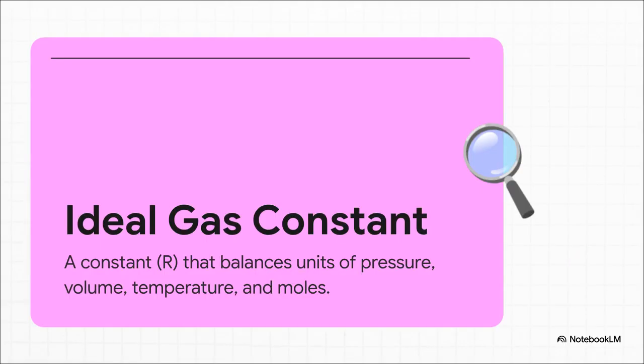Now, you might be looking at that R and wondering what it is. Well, R is the universal gas constant. It's really just a number that perfectly balances our different units of measurement, making sure that atmospheres, liters, moles, and kelvins all speak the exact same mathematical language. But keep in mind, this equation assumes the gas is behaving ideally, meaning the molecules aren't crowding each other too much. It works absolutely beautifully at relatively low pressures and moderate temperatures.